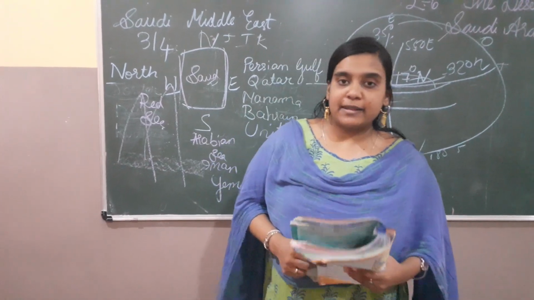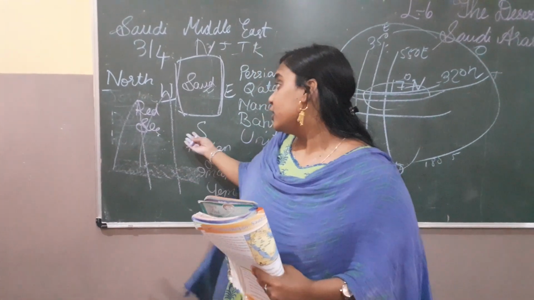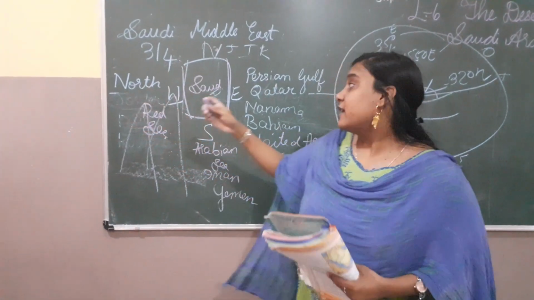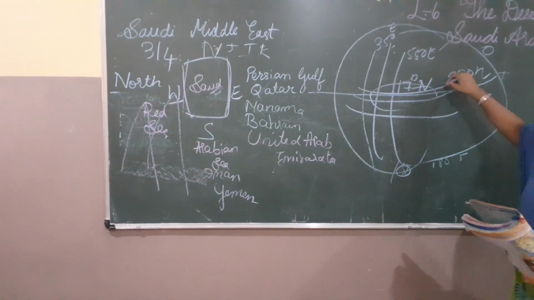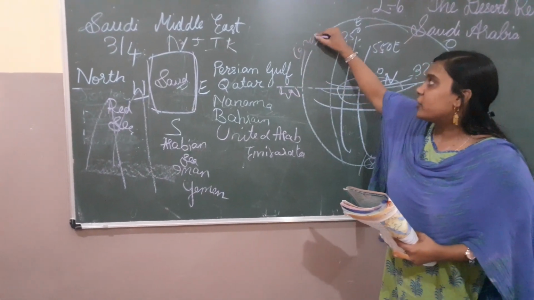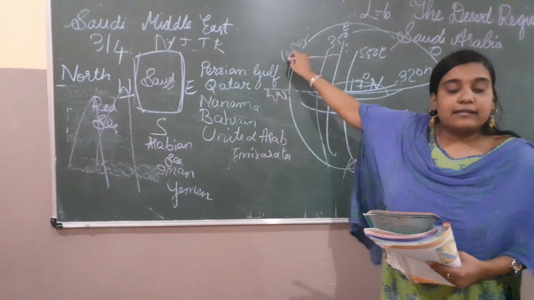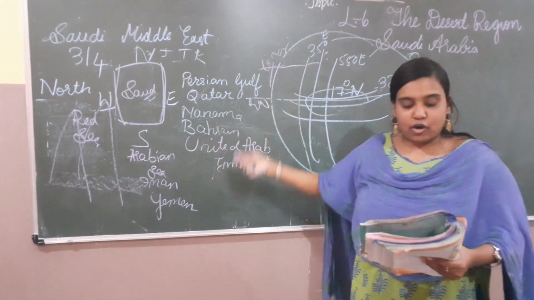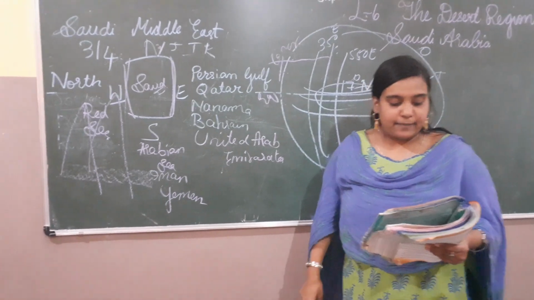If we go for Caribbean, obviously the desert region is away from the equator. It is near the equator. Here we have the equator, and above it we have the Tropic of Cancer. Obviously, sun rays are falling over there, an extremely hot climate. Right? So it is a hot and dry climate.